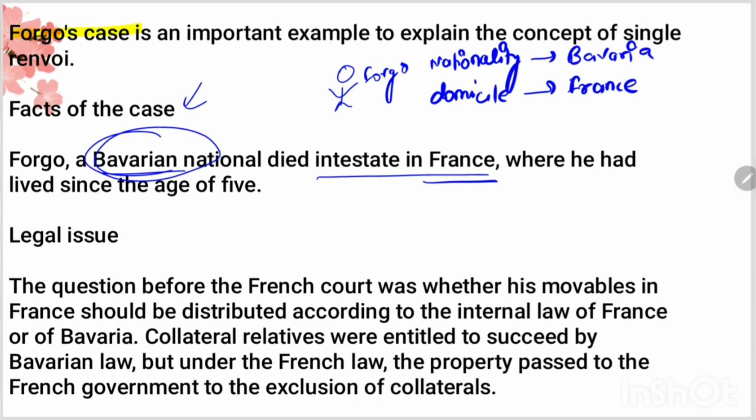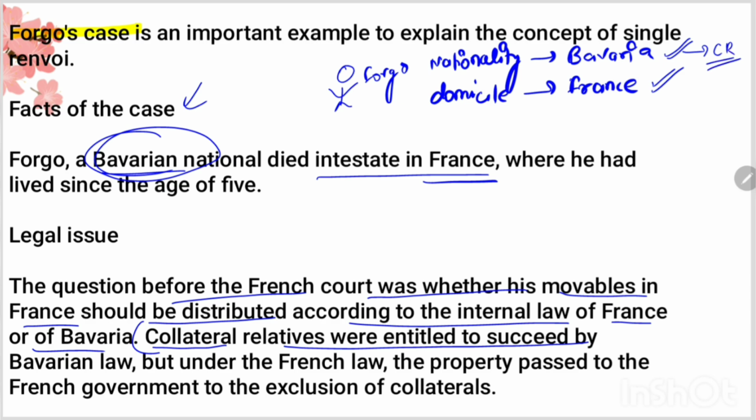Now the question before the court was which law to apply, whether it should apply Bavarian law or French law. The question before the French court was whether his movables in France should be distributed according to the internal law of France or of Bavaria. Collateral relatives were entitled to succeed by Bavarian law. If Bavarian law would have applied, his collateral relatives would have received the property. But if the French law would have applied, the property would pass to the French government. Okay. So as you can see, the effect of applying either of these laws, either Bavarian or French, is different. So it is a very important question to determine which country's law will apply.